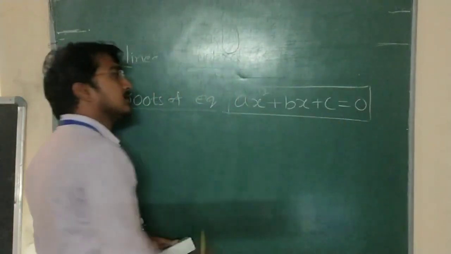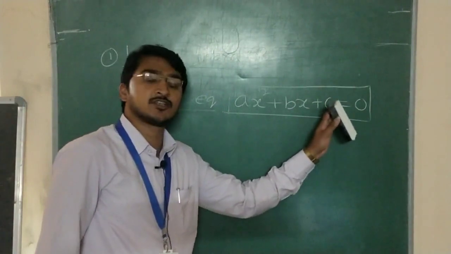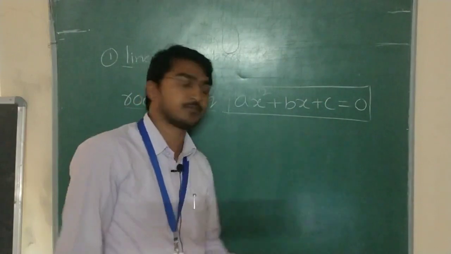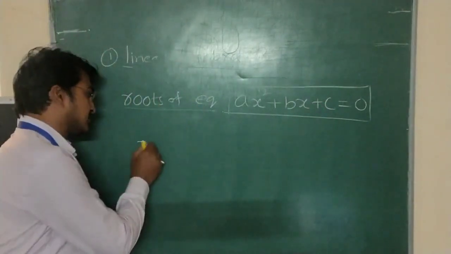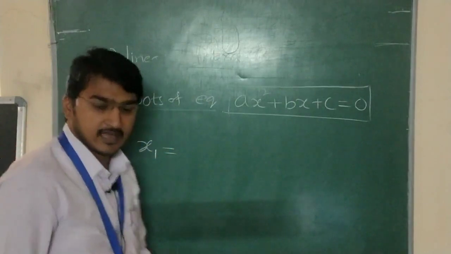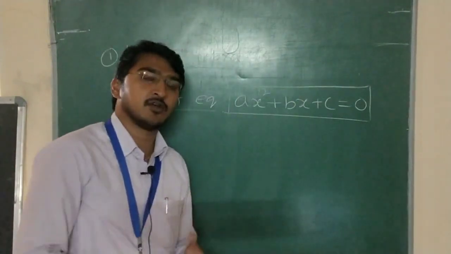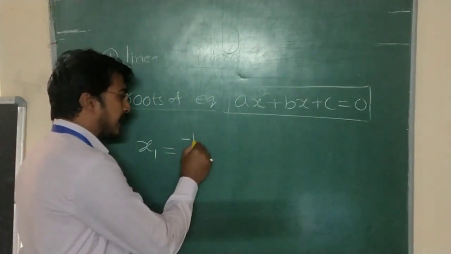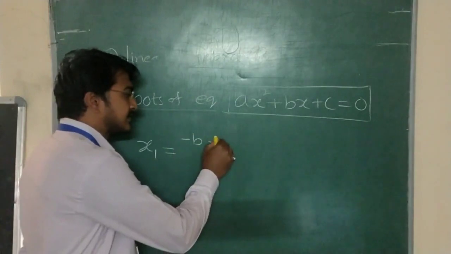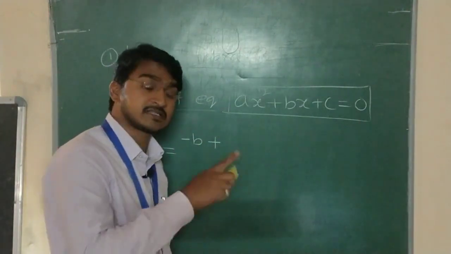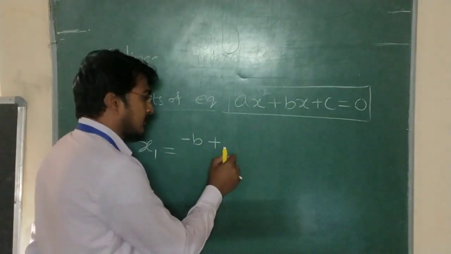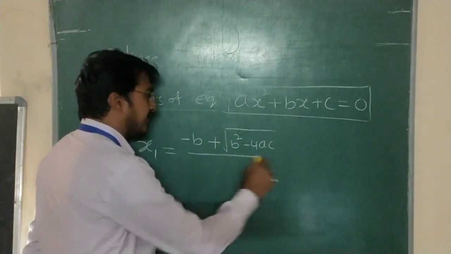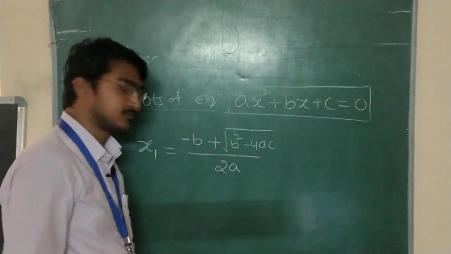So ax square plus bx plus c is equal to 0 is the fixed form of a second order algebraic equation. Now the roots of this equation. As of now we saw the solution, right? If the equation has two solutions, then x1 is equal to minus b, we said plus or minus, now I am using only plus, root over b square minus 4ac divided by 2a. That is one solution.